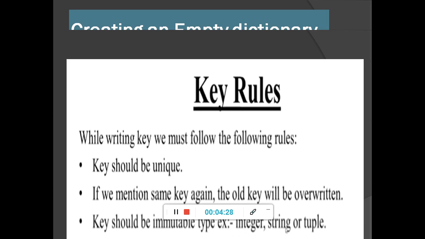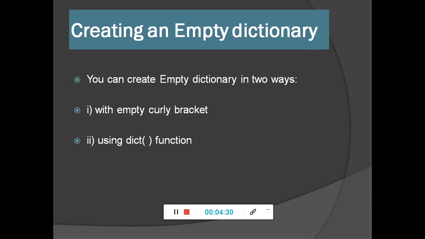Next is creating an empty dictionary. First of all, if you want to create an empty dictionary, you can create it in two ways. You can simply use empty curly brackets, or you can use the dict function. In the dict function you will not write anything. It will create your empty dictionary. Later on I will show you how to create it and how to print it.